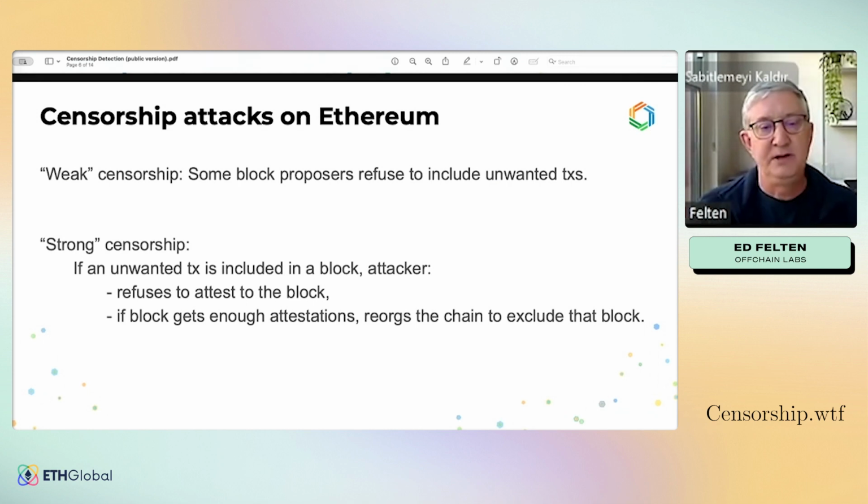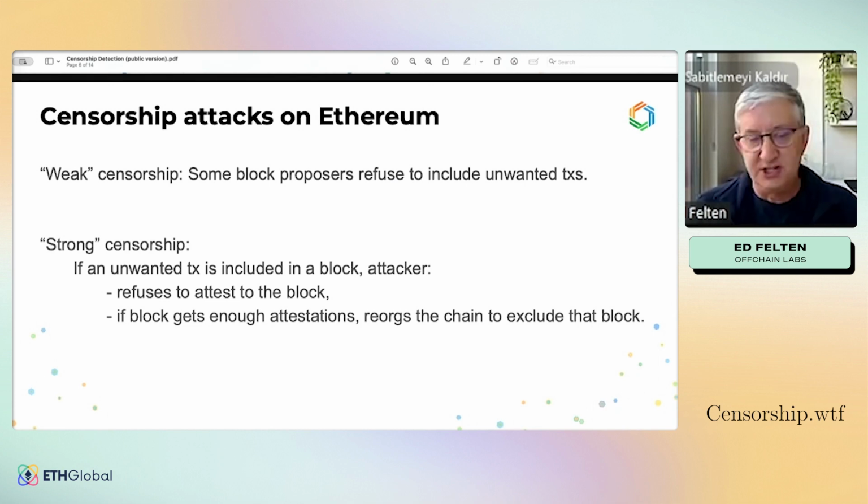Strong censorship, which typically, by the way, is applied on top of weak censorship. The idea is not only to attack particular transactions to try to keep them out, but to attack blocks. So if an unwanted transaction, unwanted by the censor, is included in a block, then the attacker either refuses to attest to the block with their proposers to try to prevent that block from getting accepted, or if the block does get enough attestations, the attacker will reorg the chain to exclude that block.